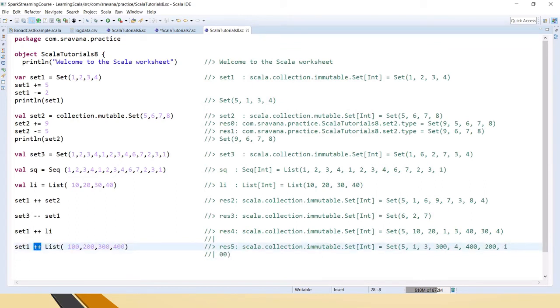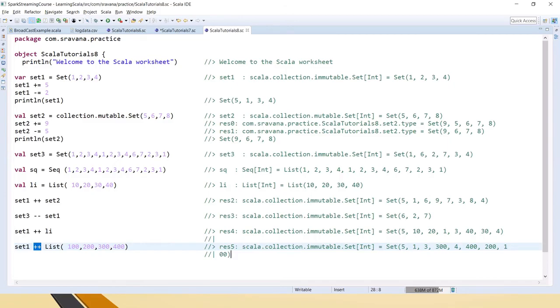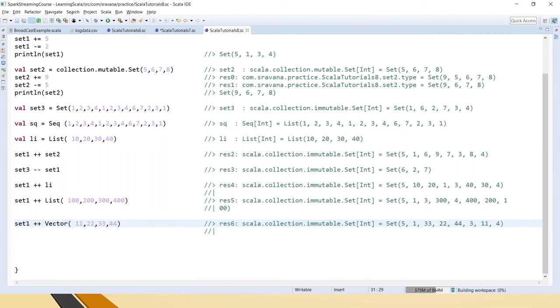This is the incremental concatenation or incremental operation. Okay, plus plus we will say Vector of, this also we can do. Not only list, you can take any type of elements. If you see here, the combined set is created.